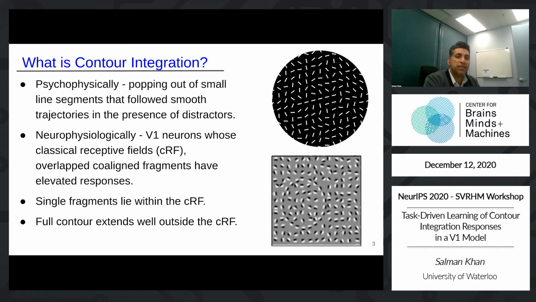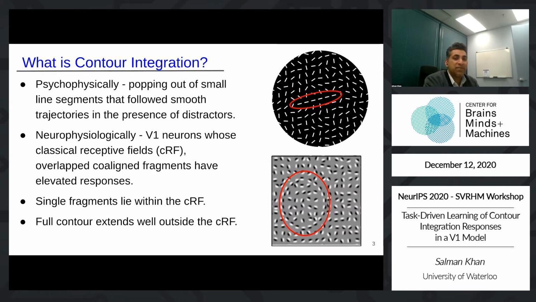Contour integration was first observed psychophysically as the popping out of small line segments that followed smooth trajectories in the presence of distractors. For example, in the top figure, centrally located line segments are arranged in a straight line. These line segments are visually more salient than the other line segments, which are identical. This pop-out effect is also observed for curved contours, as shown in the bottom figure. Here, the egg shape sticks out from the background.